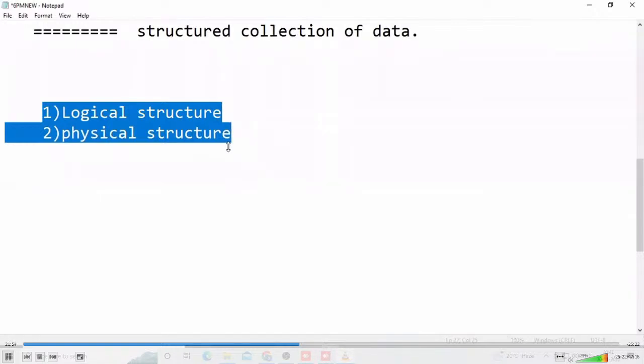Anybody in our class, maybe computer students, maybe on the academic side, with DBMS theory, a database management system paper, MTech, MCA, BTech, BCA, MSc computers, these types of persons. Tell me briefly, what is the difference between logical and physical structure? Anybody have an idea? It is easy, not difficult. What is logical structure? What is physical structure?